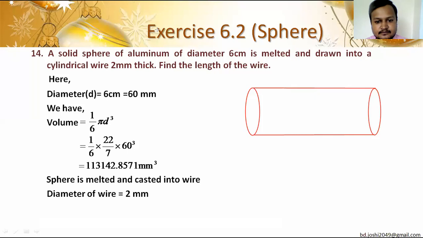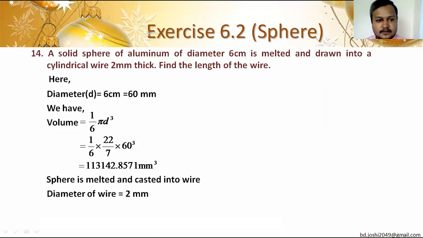Thickness. You know it. From here to here, this is the thickness. So this is the diameter of the wire. And if we need the radius, we have to make half of it. Then that will be the radius of it. So for that, we can divide it by 2. If the diameter is 2 mm, divided by 2 it becomes the radius, which is equal to 1 mm.